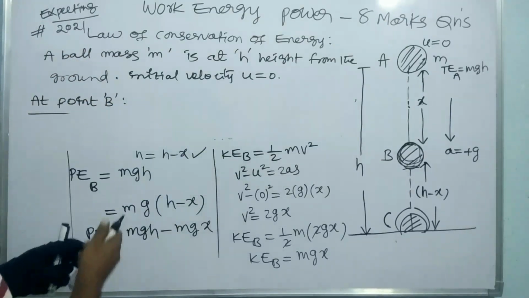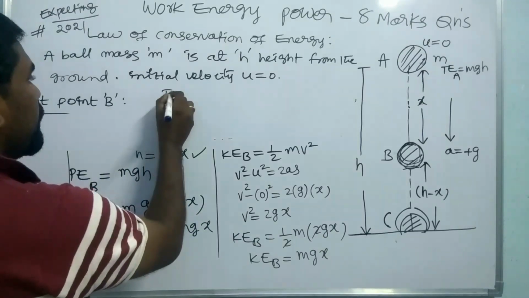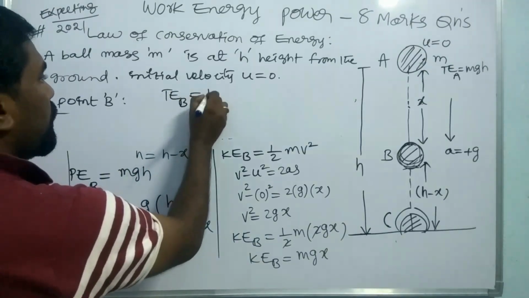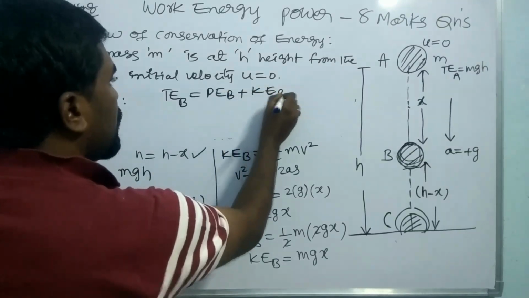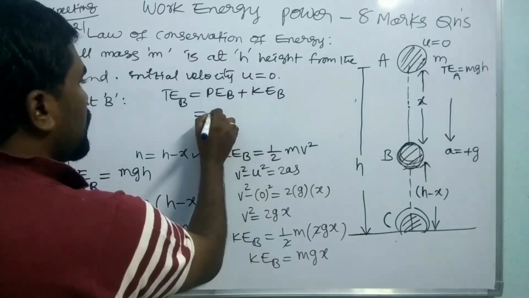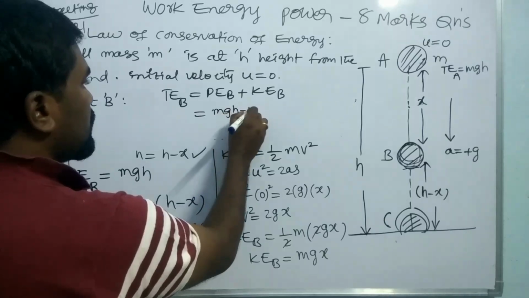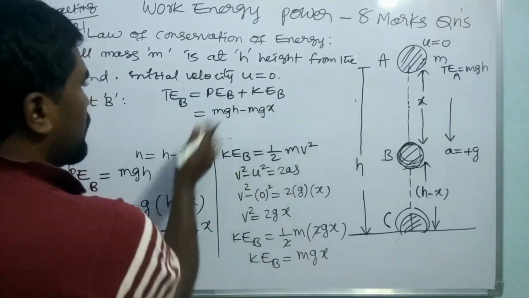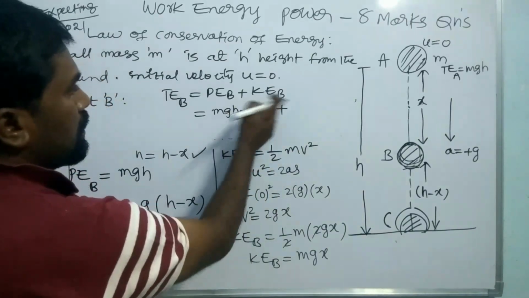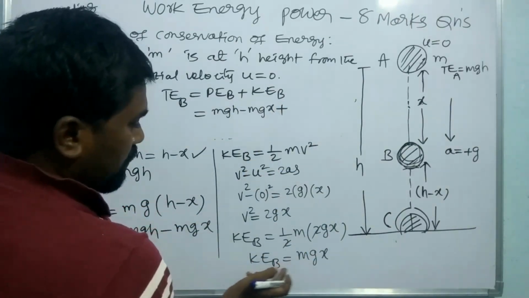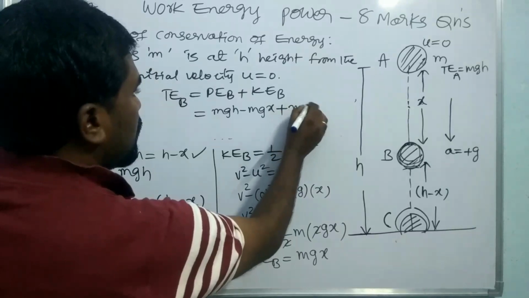Total energy at point B, Te at B, is equal to P at B plus K at B. Here it is mgh minus mgx, that is the potential energy, and plus the kinetic energy at point B, which is mgx.